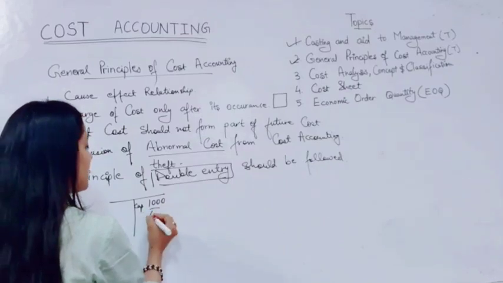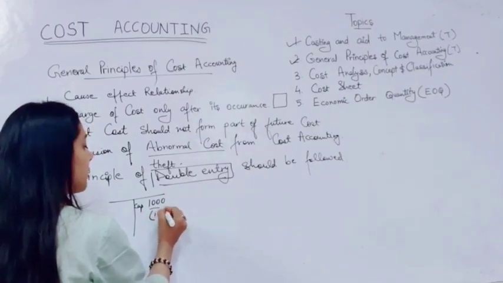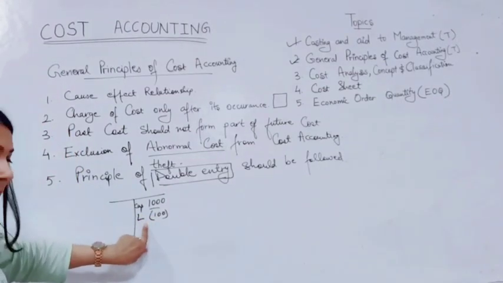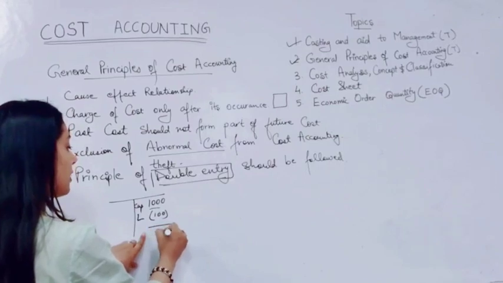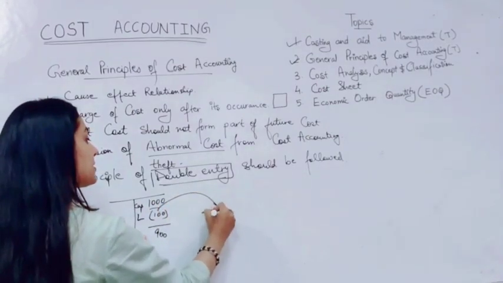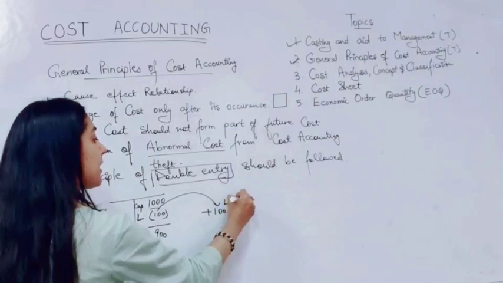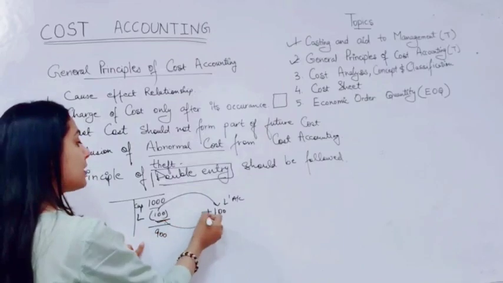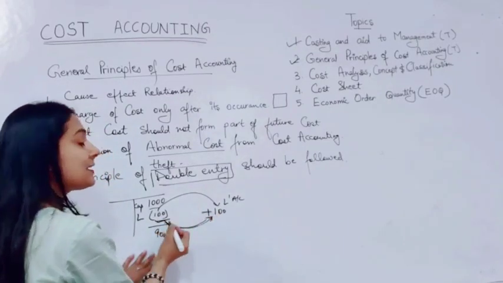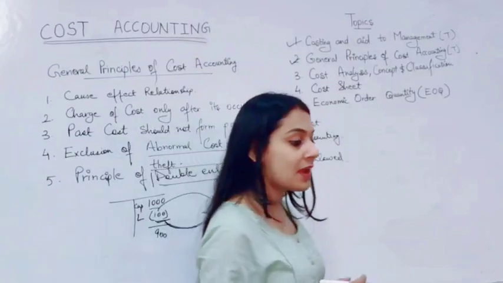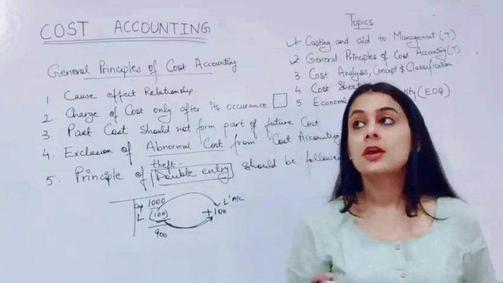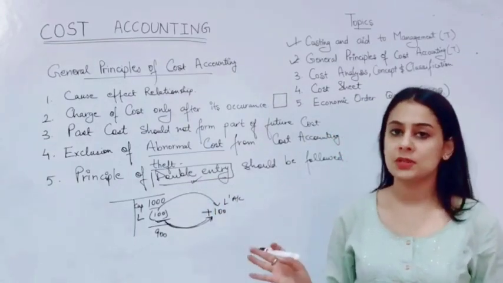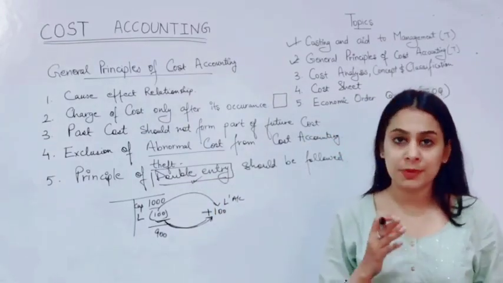So here I will minus my labor. For example, if the labor is 100, so this labor is to be paid to person L. Now this will be minus from my account, so this will go and plus in L's account. Why? Because it's already deducted from my account. Now where do we need to add it? In L's account, where it is going to be credited. If something has a debit, it automatically comes with a credit. So every entry has a double or dual effect in cost accounting. Only then the books of accounts will be authentic.